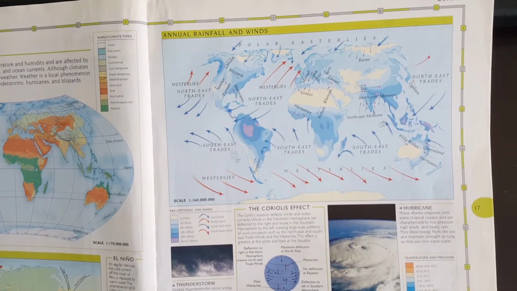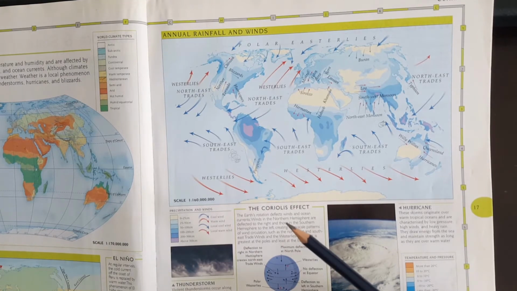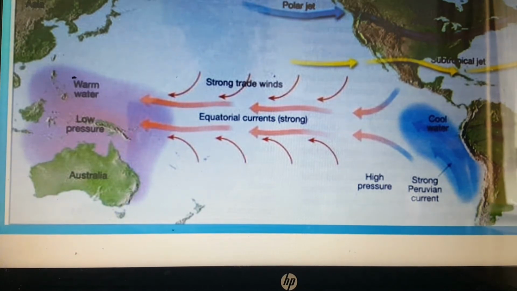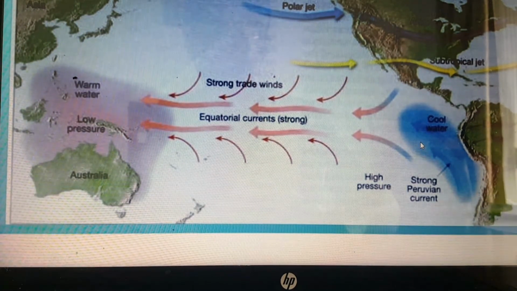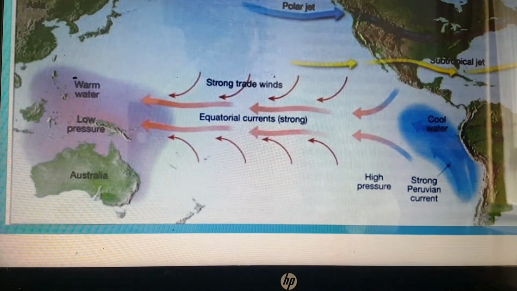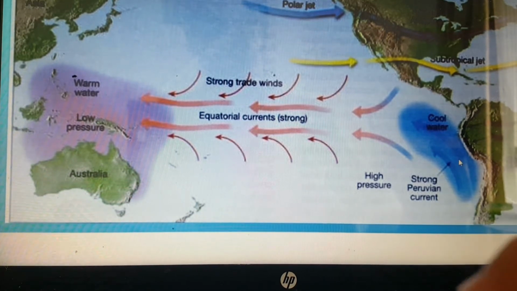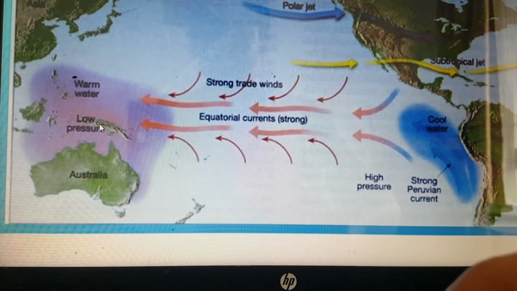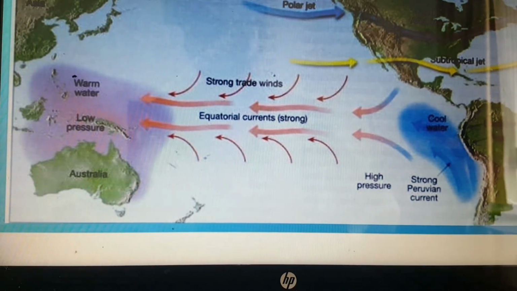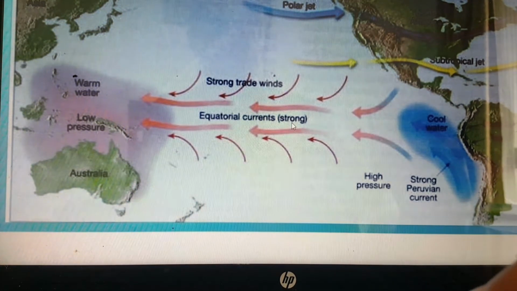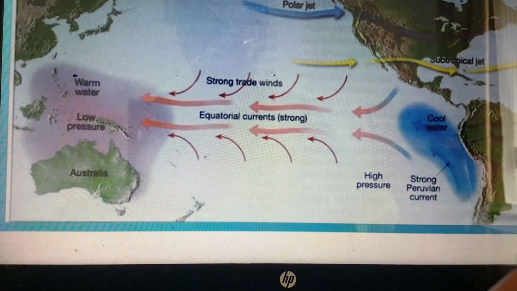Children, the intensity of monsoon is governed by a weather condition which is known as El Nino Southern Oscillation. Let us understand the phenomenon of El Nino Southern Oscillation with the help of a picture. Normally, the tropical eastern South Pacific Ocean is under the influence of the strong Peruvian current, which is a cold current. Therefore, this area experiences high pressure. The Southeast Indian Ocean around the coast of Australia, having warm water, is under low pressure. The greater the difference between this high pressure and the low pressure, these 2 points, the stronger will be the equatorial currents and accordingly the monsoons.